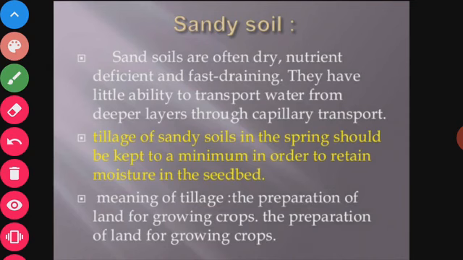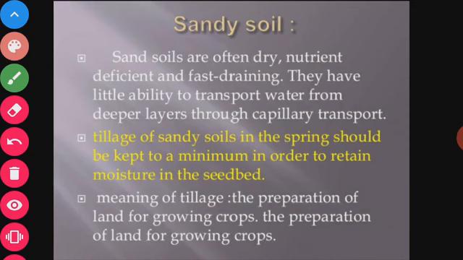Third is loamy soil. This kind of soil will be neither gritty nor shiny. This is different from clay soil, which is shiny and makes a shiny coat on your fingers, and sandy soil, which is gritty. But loamy soil is different. It will be neither gritty nor shiny. It will be crumbly and dark. The color of loamy soil is dark. Thus we can differentiate soils into three basic types based on the proportion of clay, humus and silt.